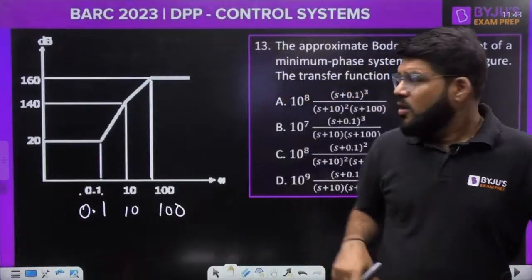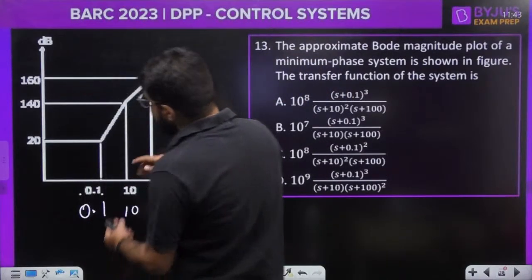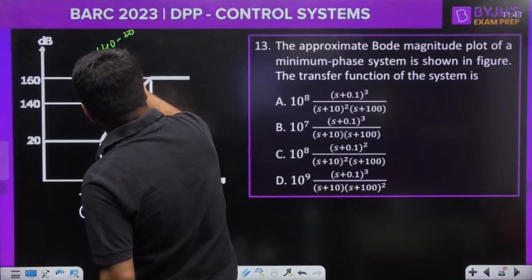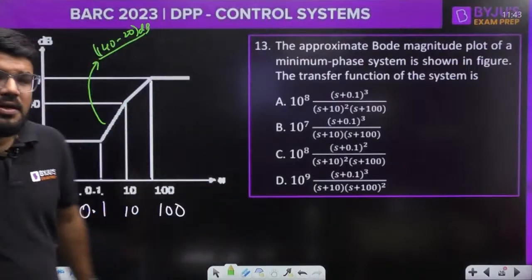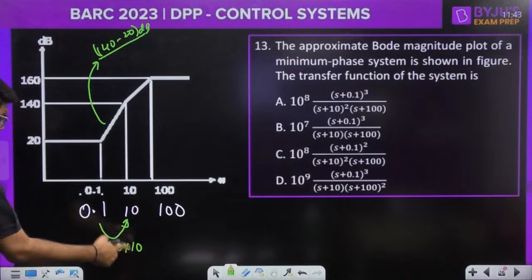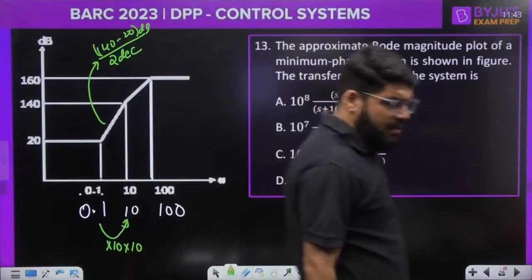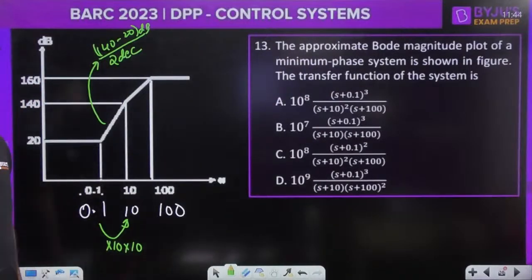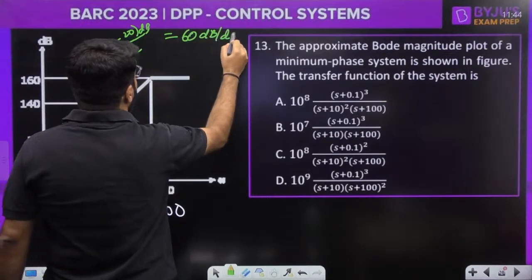Now, what is the slope of this line? Slope of this line is equal to change in magnitude, 140 minus 20 decibel, divided by how much change in frequency? 0.1 to 10. 0.1 into 10 is 1, 1 into 10 will be 10. A factor of 10 is known as 1 decade. So this is 2 decades actually. So this is 120 by 2, that is 60 dB per decade.